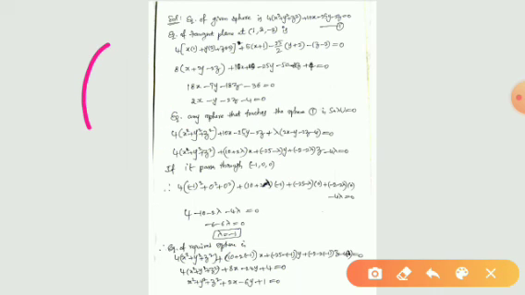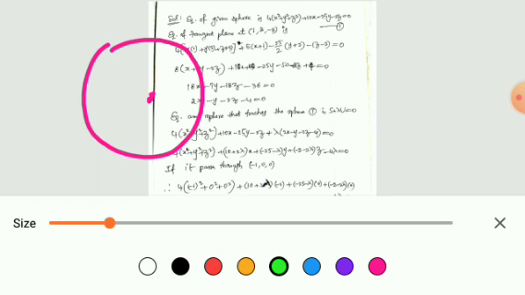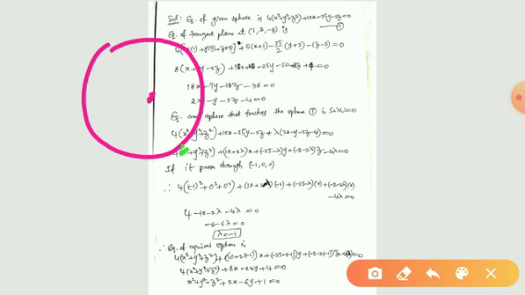What we have to find? We have to find another sphere touching the given sphere at the given point. This point is also given in the problem, and this sphere is also passing through another point, minus 1, 0, 0.